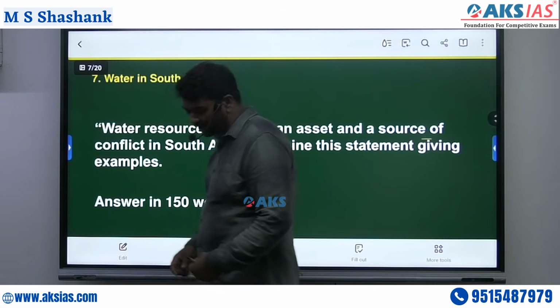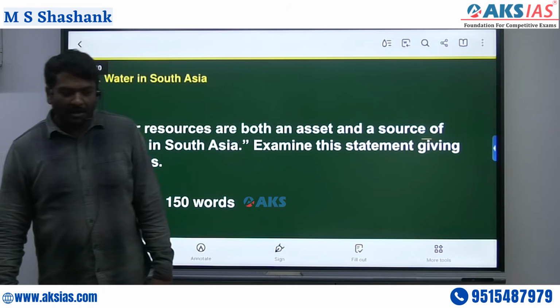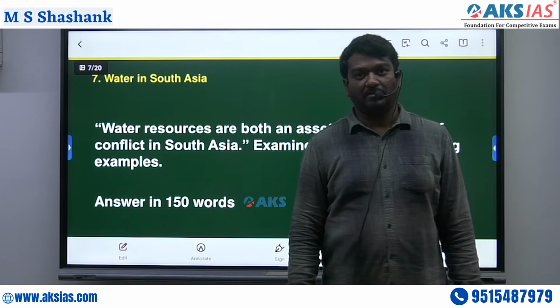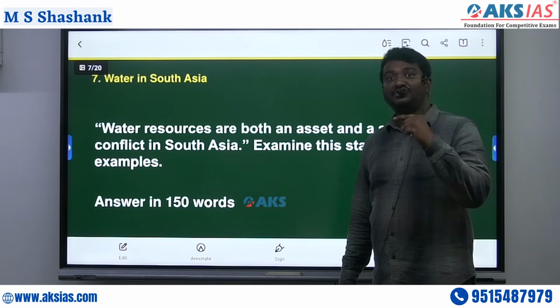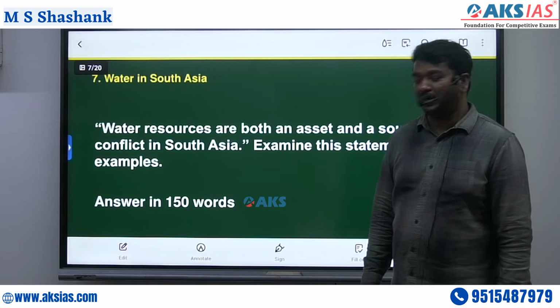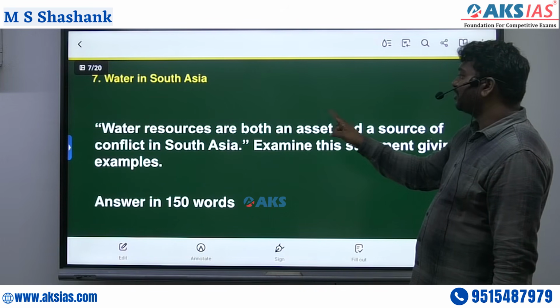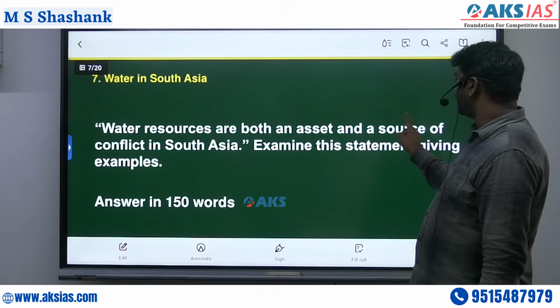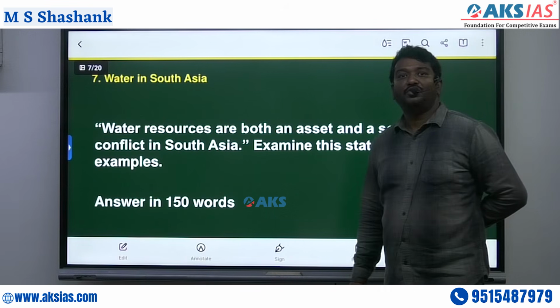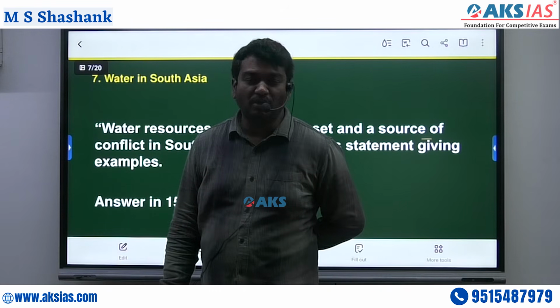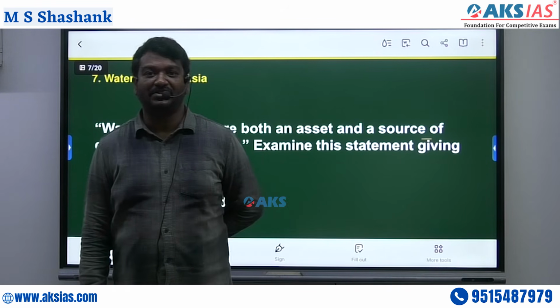Water in South Asia. See guys, India and Pakistan when it comes to Indus water, and India and China when it comes to Brahmaputra. So you have to divide this into two aspects. Water resources are both an asset and a source of conflict. When you talk about asset, you have to say India-Nepal, India-Bhutan, India-Bangladesh to some extent.